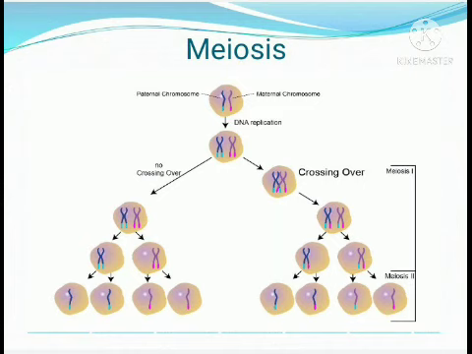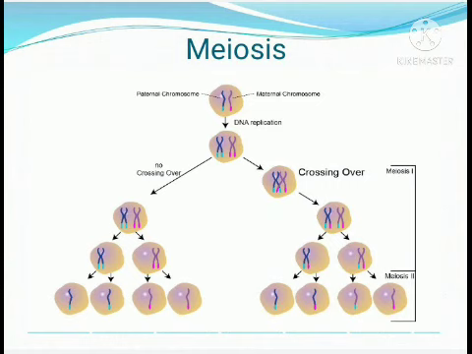So one from father, one from mother, each has only 23 chromosomes. When they join together at fertilization, the baby forms with 23 pairs of chromosomes or 46 chromosomes, which is the correct number of chromosomes in every human body.